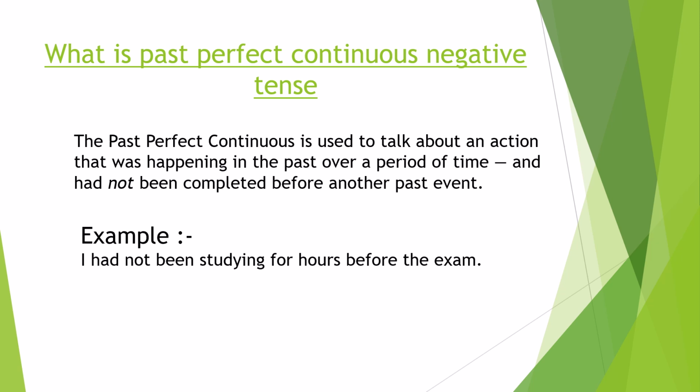Now what is past perfect continuous negative tense? These are used to talk about an action that was happening in the past over a period of time and had not been completed before another action took place. For example, I had not been studying for hours before the exam. Means study was not completed until the exams took place. Means the action was not completed when the exams took place. So the action was not completed.